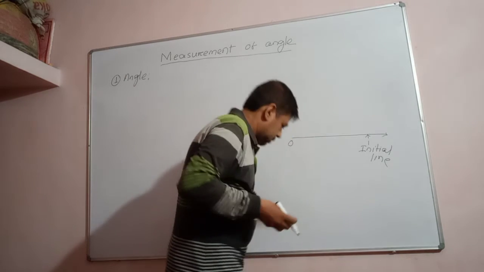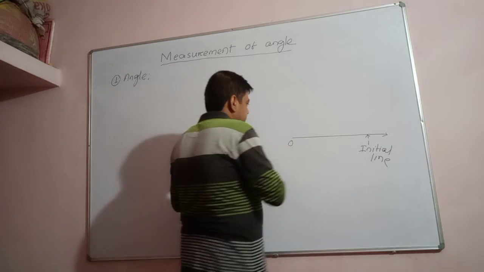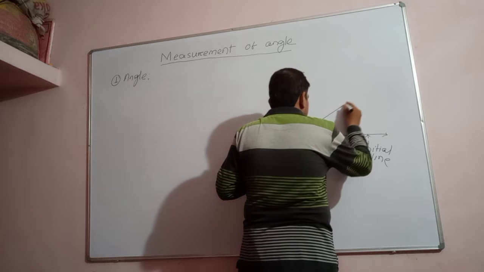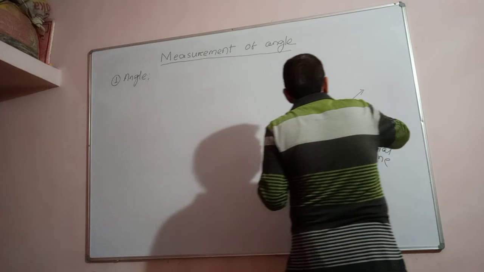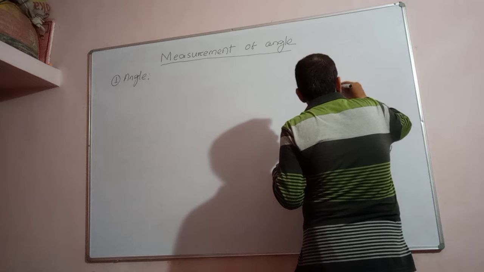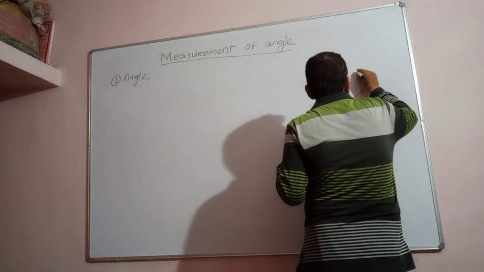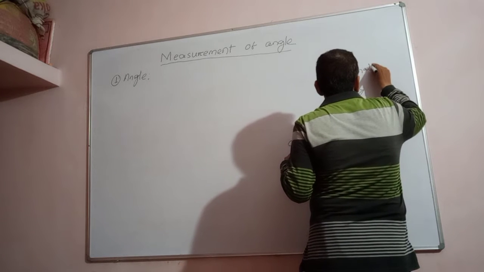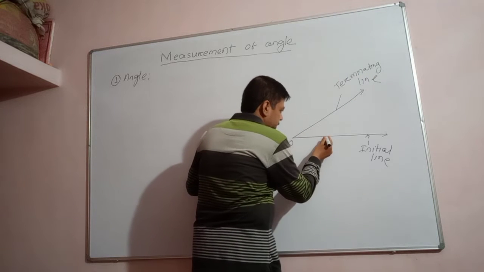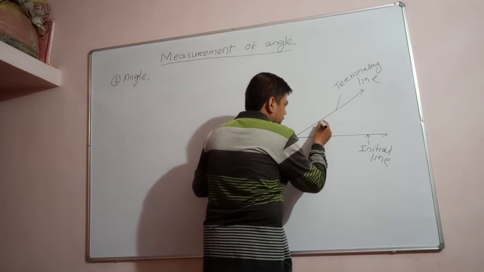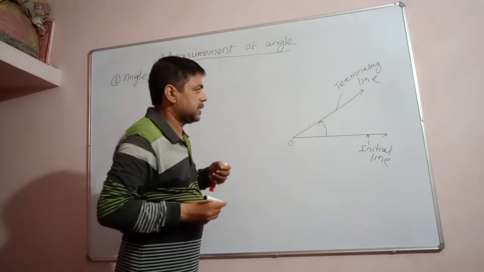An angle is formed due to the rotation of this line. And this line is known as the terminating line. The rotating line is known as the terminating line. So I am rotating this terminating line in counter-clockwise direction and it makes an angle.